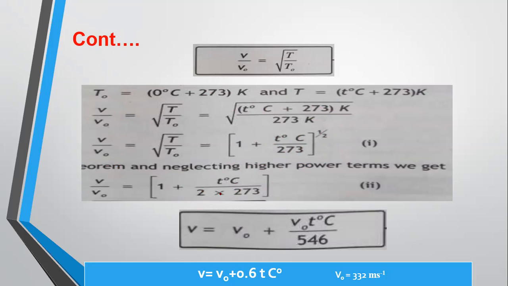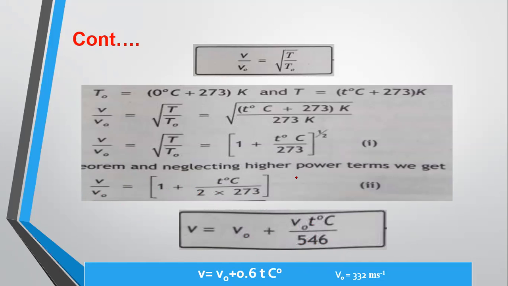Now if we cross multiply this, we get V is equal to V naught plus V naught into t degrees centigrade divided by 546, which is 2 multiplied by 273. So V is equal to V naught plus, when we put the value, V naught is equal to 332 meters per second, we get 332 divided by 546, which is 0.6, into t degrees centigrade.